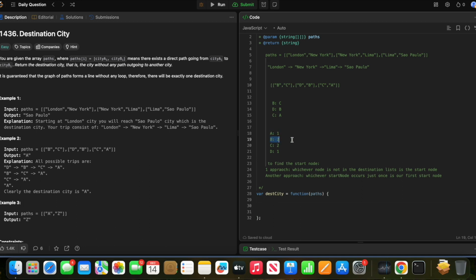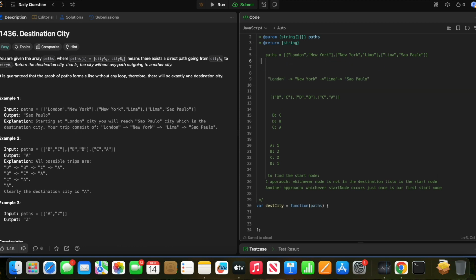And whenever we are counting, if anything is greater than 1, because it will only be either 1 or 2 times, right? Because if it is a transit, then New York will appear 2 times, Lima will appear 2 times, and only London or Sao Paulo will appear 1 time. So when we go through this list, London will appear 1 time, New York 2 times, Lima 2 times, and Sao Paulo 1 time.